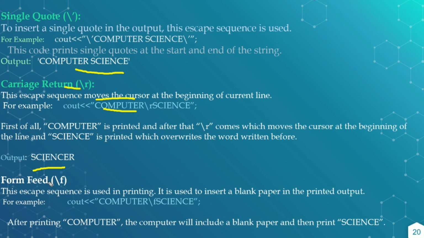And next is the backslash f, which is for the form feed. This sequence is used in printing. Okay, it is used to insert a blank paper in the printed output. For example, cout << "computer\fsigns". After printing "computer", the printer will insert a blank paper and then print "signs". Okay, if you want to display the blank paper in between the output, you can use the backslash f.